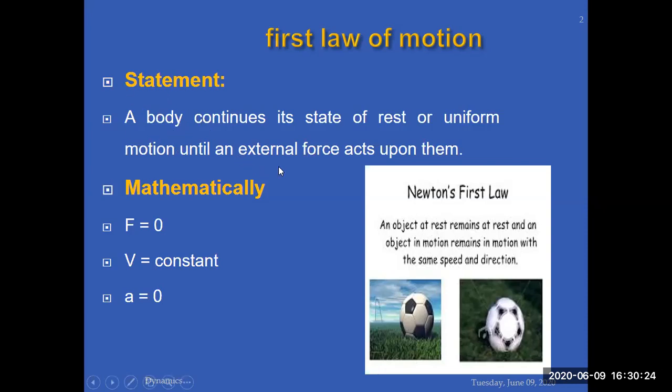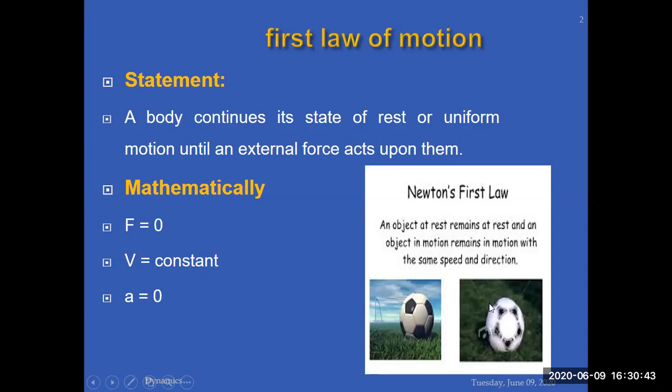Now, mathematically, what is it? Mathematically, F equals zero. It means no force is acting. Then, number two, the velocity is constant. Number three, the acceleration of the body must be zero. This is Newton's first law of motion.